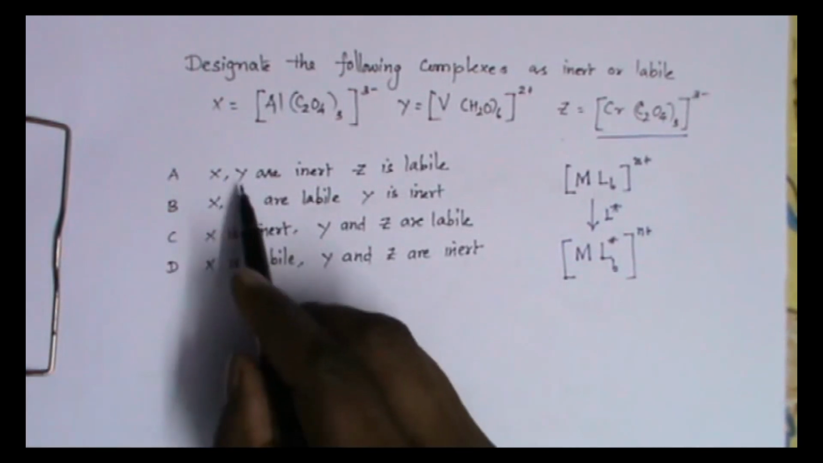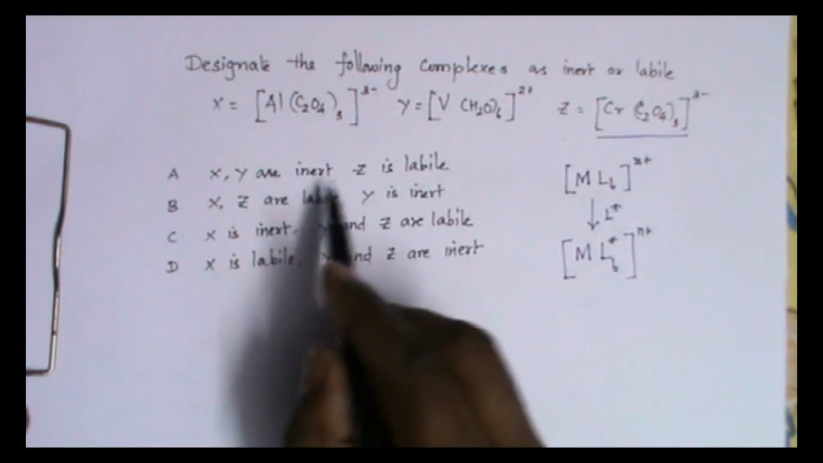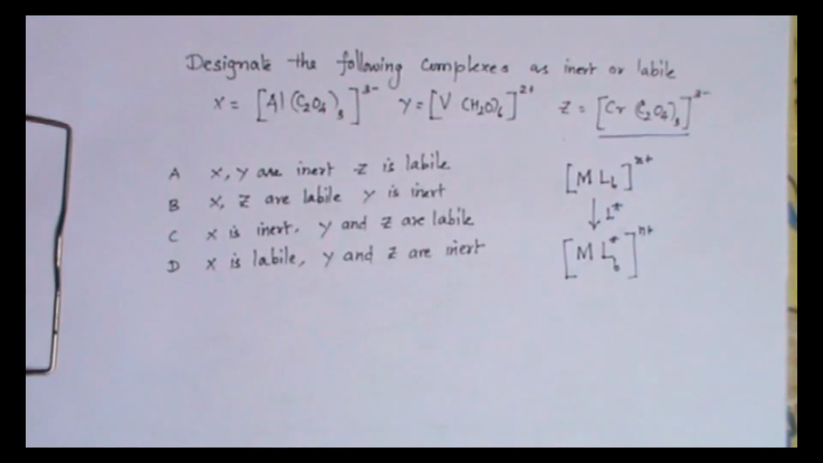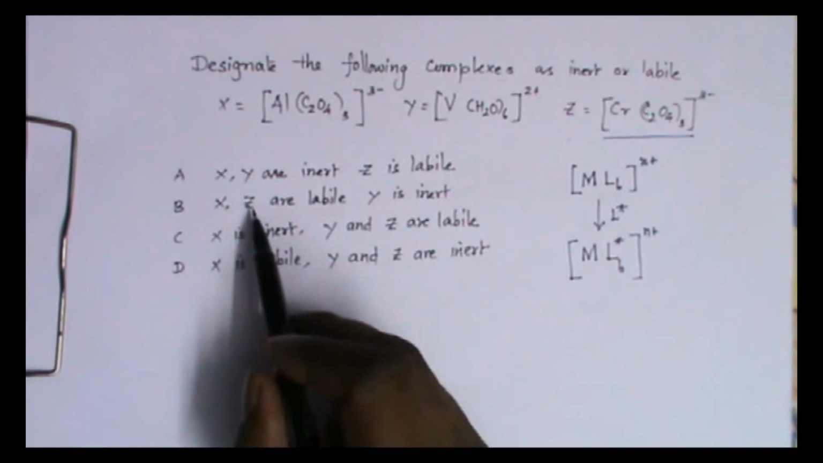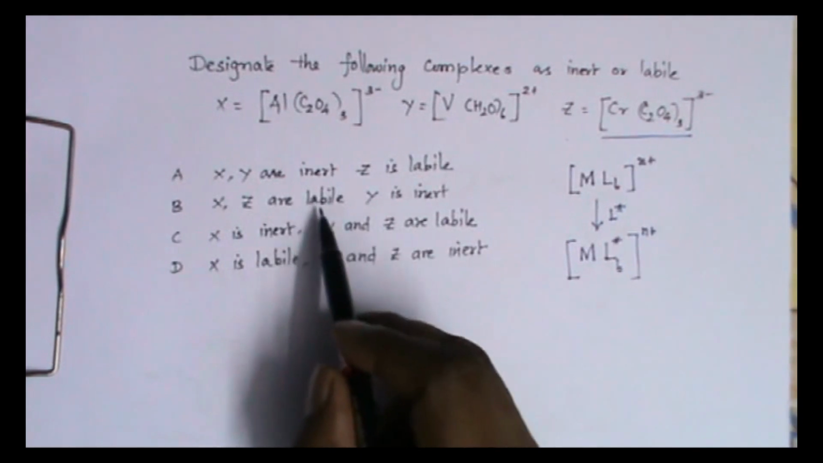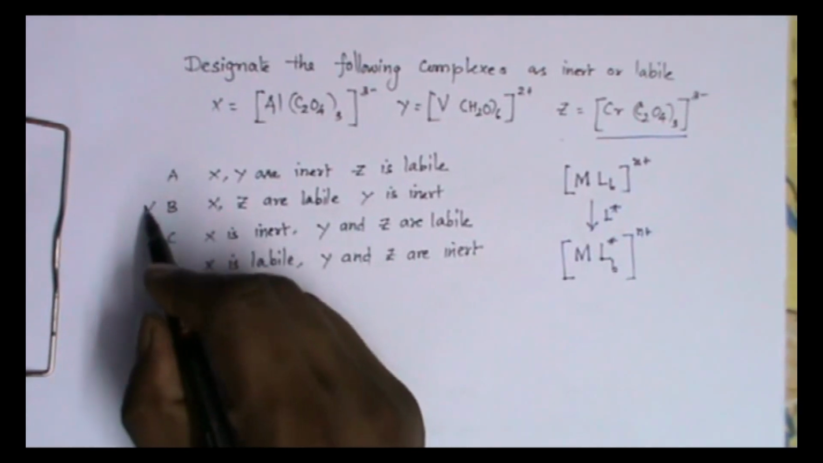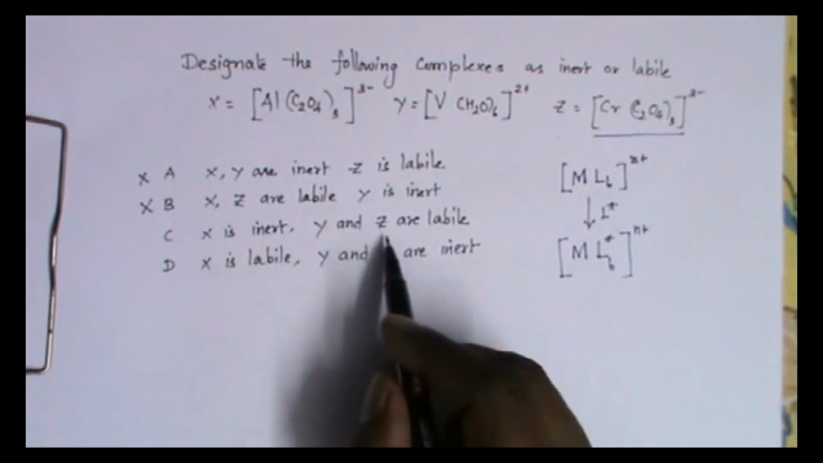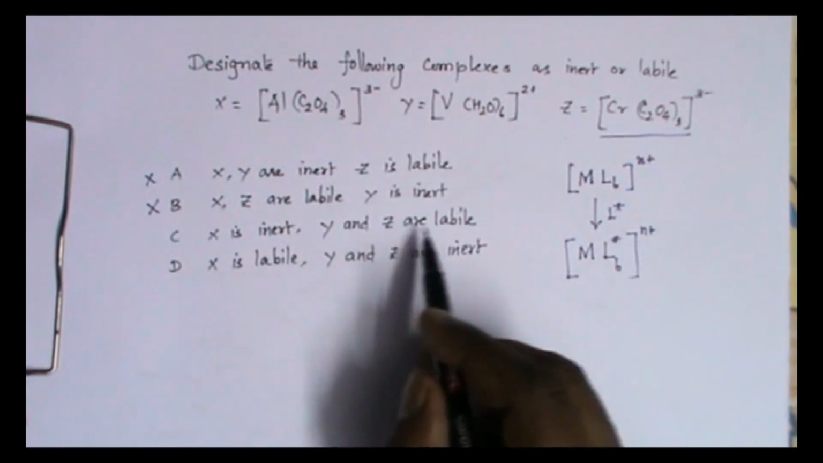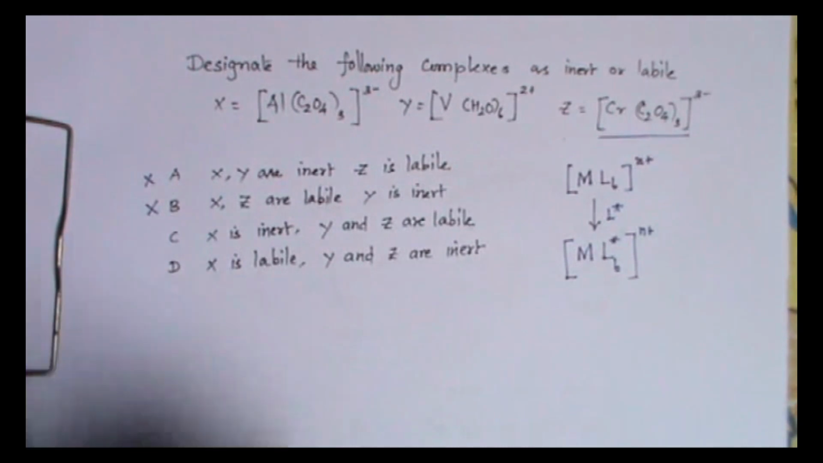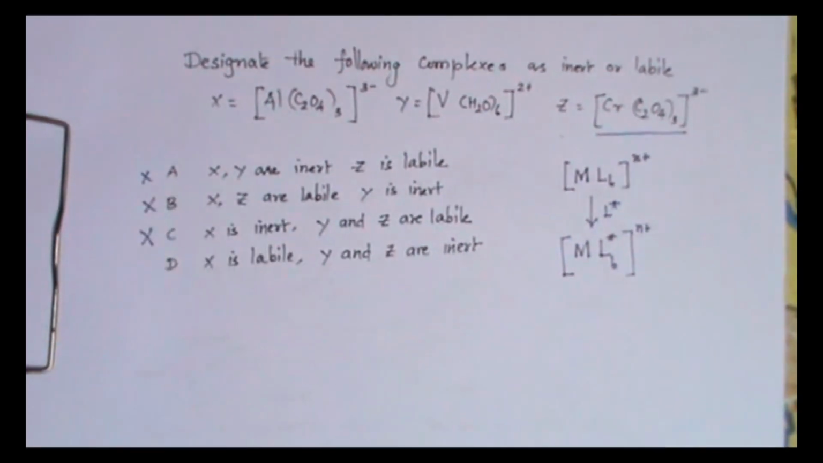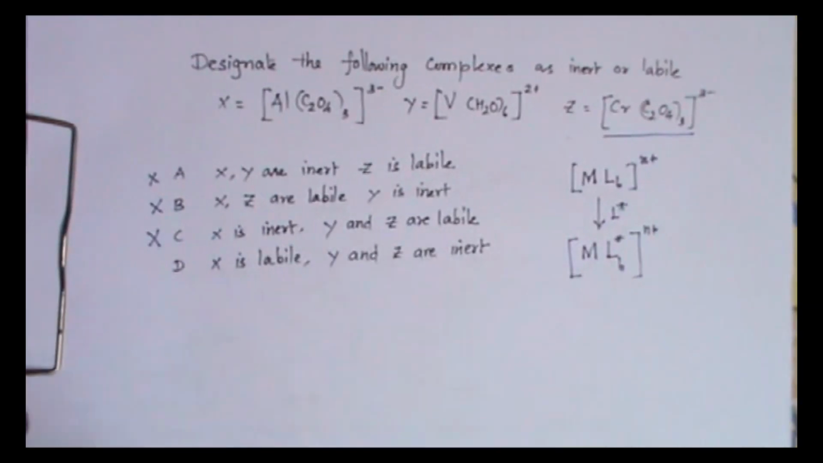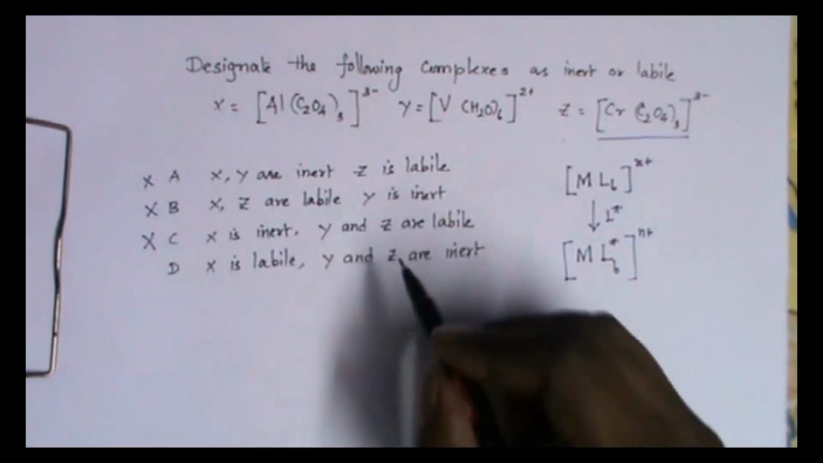The first one: X and Y are inert, Z is labile. Z is not labile, it is inert. Second one: X and Z are labile. Z is not labile, so I can eliminate these two options. Third one, they have also mentioned Z is labile, so this is not possible. The last one: X is labile, Y and Z are inert. So Z is inert.